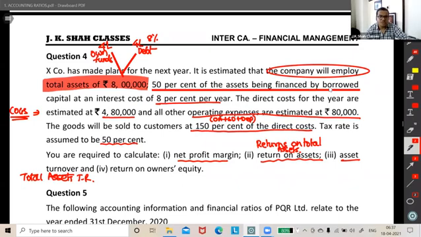How much more shortcut will you write? It's a turnover ratio, dear, so no hundreds, everything is times. Otherwise, the ratio is correct. Glad to see that everybody has written the correct ratio: sales upon total assets. What do we say, guys? It's the efficiency of total assets in generating sales. Good, thank you so much.